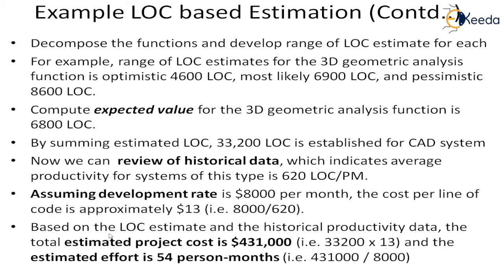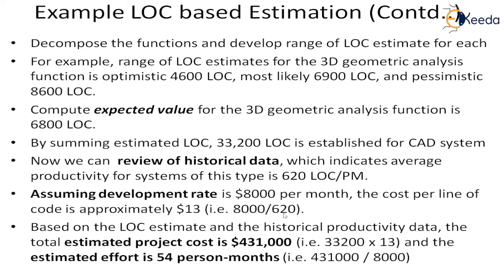So based on the LOC estimate and the historical productivity data, the total estimated project cost can be determined. You take this 33,200, which is the size, multiplied by 13, and you get the cost. To determine the effort, you take this cost, 4,03,100, and divide it by the cost per month, so that you get the person months.